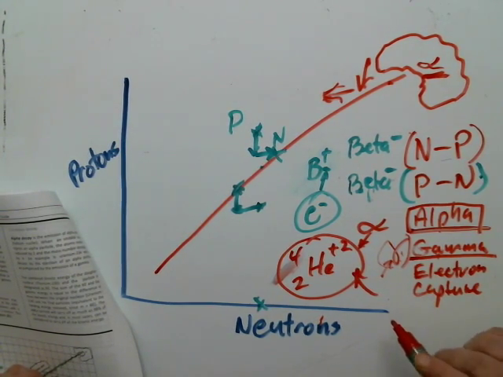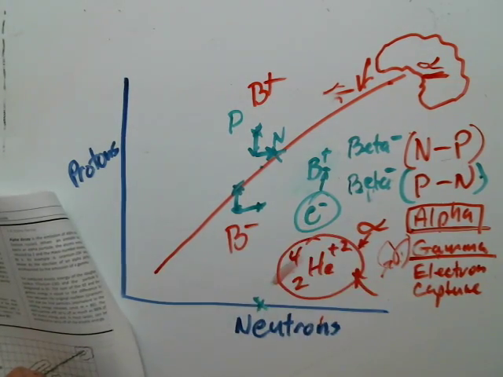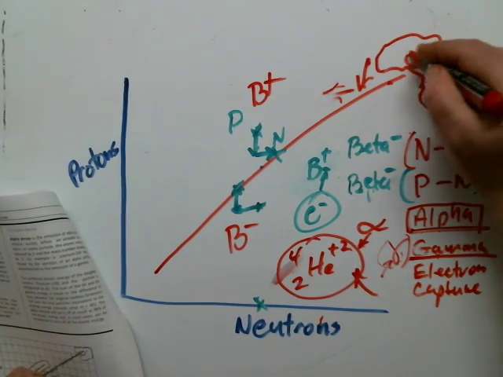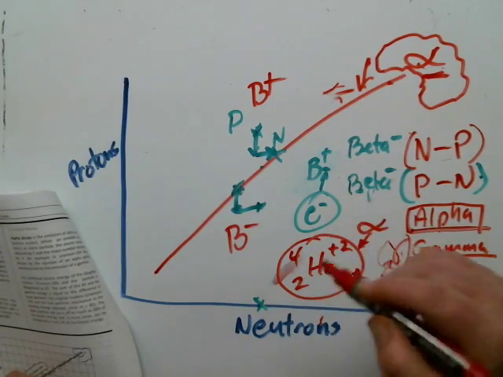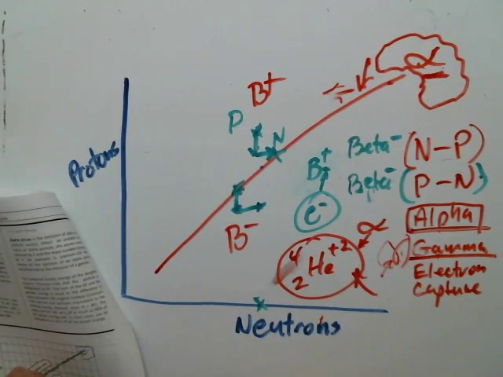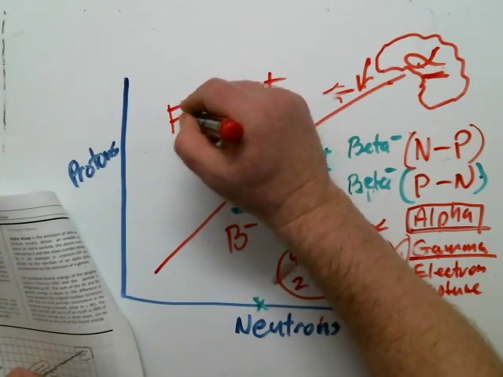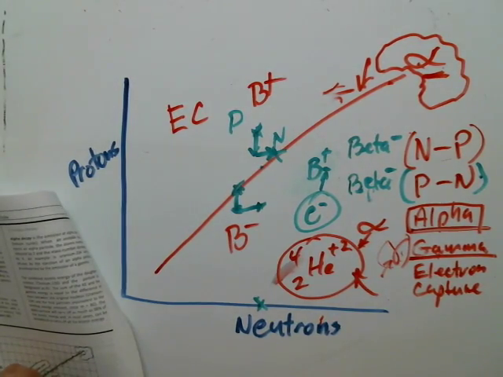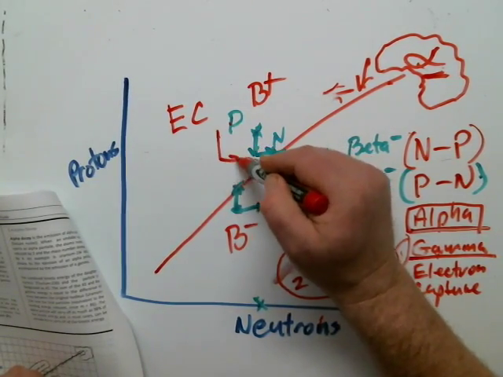Electron capture. Electron capture, we said this is beta positive probability. This is beta minus probability. This up here is where alphas would be ejected. Electron capture, what if a proton captured an electron from the orbital cloud of electrons, the most inner ring? Well, that proton would become electrically neutral, and it too would turn into a neutron. So electron capture is also up here in this region. If you have too many protons, you could get electron capture, turning a proton to a neutron, which is 1 down and 1 over.